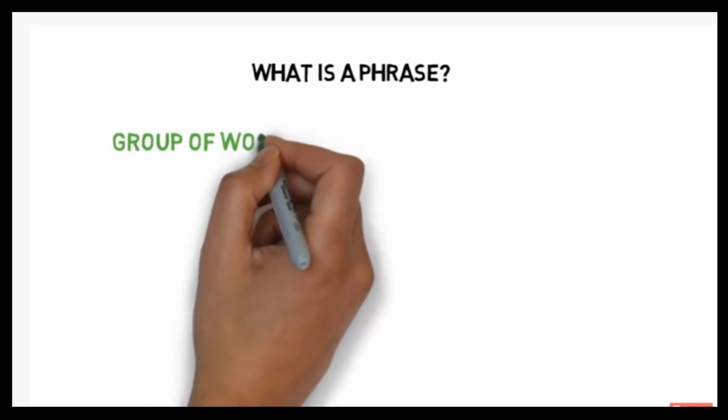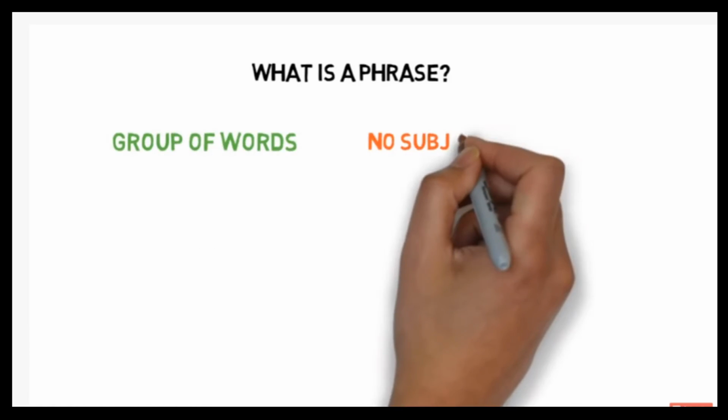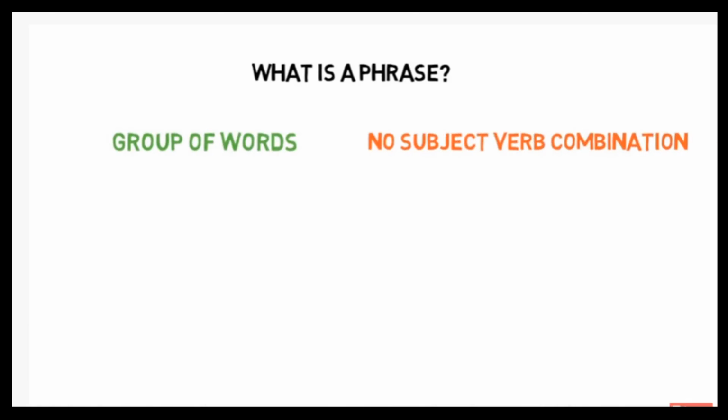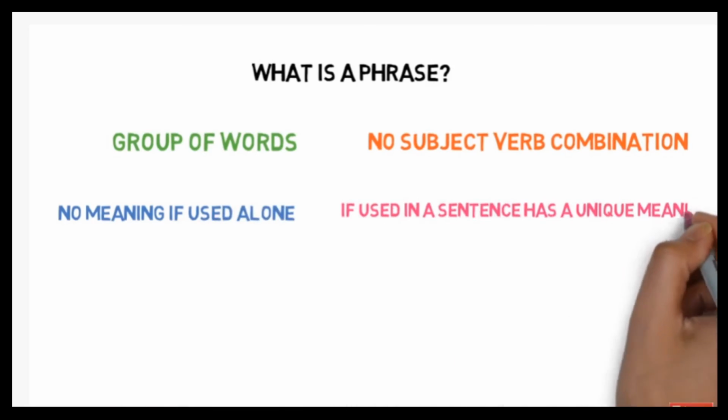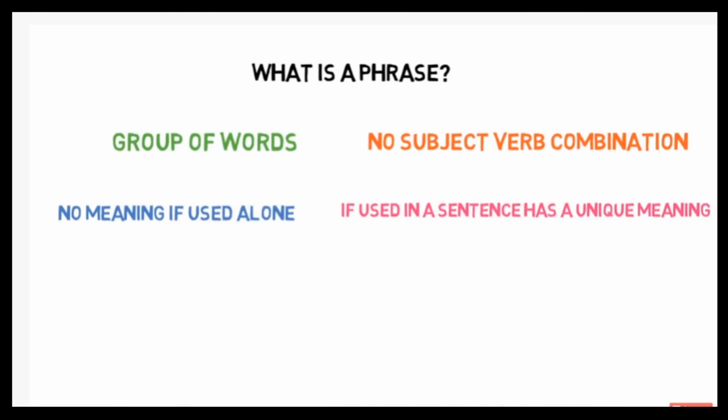It's a group of words. It has no subject verb combination, doesn't have meaning if used alone, but if used in a sentence has a unique meaning. Let's understand these qualities with an example. A beautiful home. Now, is it a group of words? Yes, it is. Does this group of words have subject and verb? No. So no subject verb combination is there. Is it making any sense while used alone?